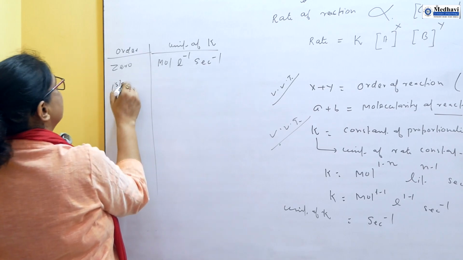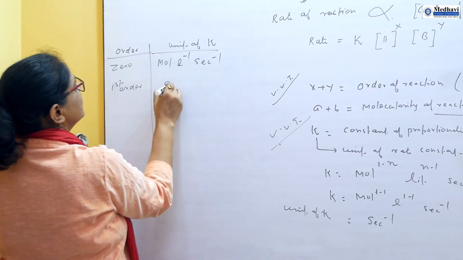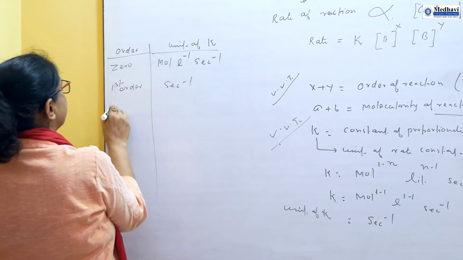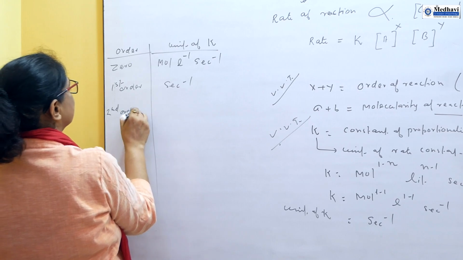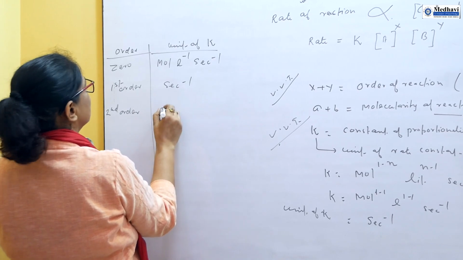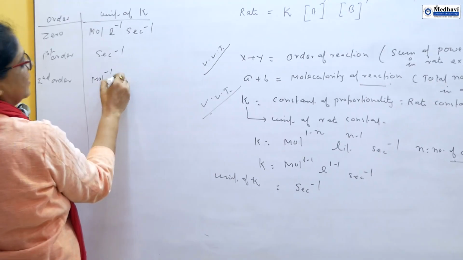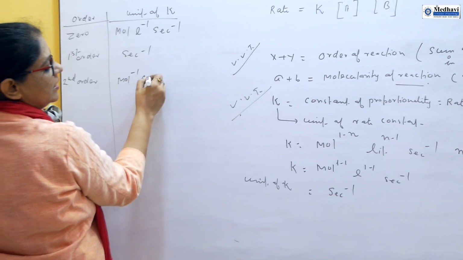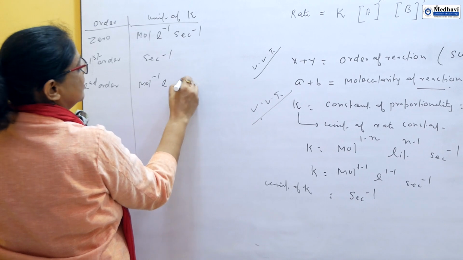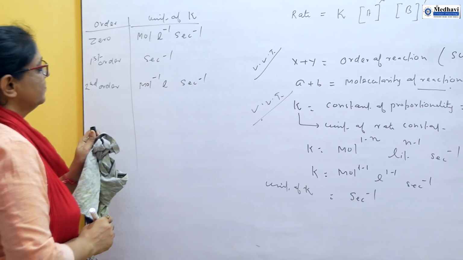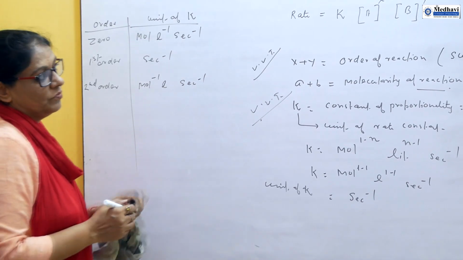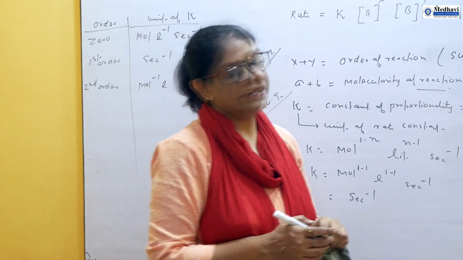For first order, it is second^(-1). For second order, it is mole^(-1) liter second^(-1). This is the information that we get.